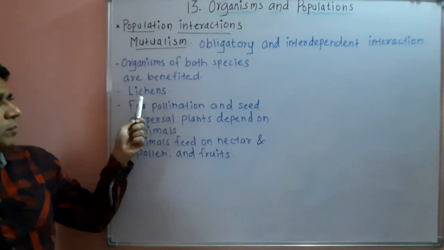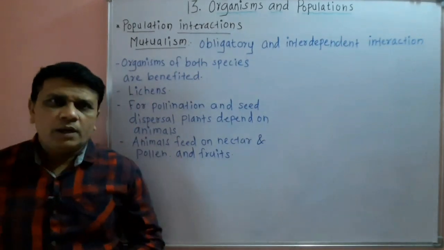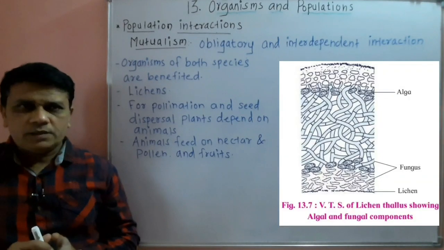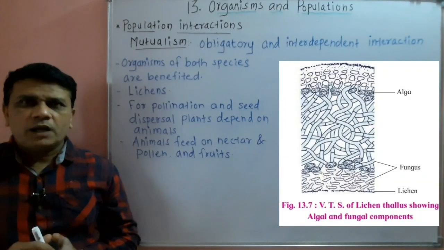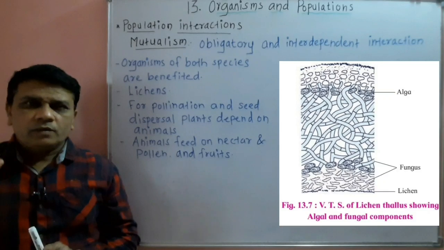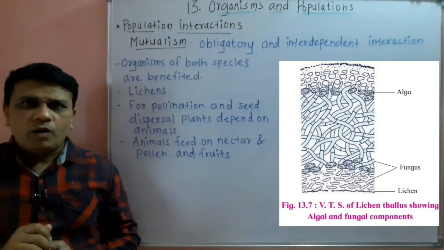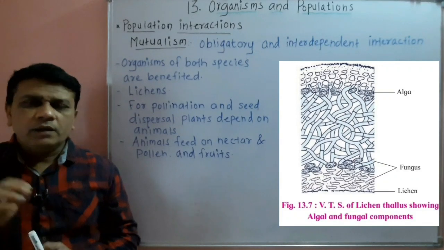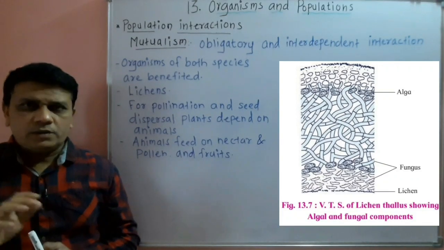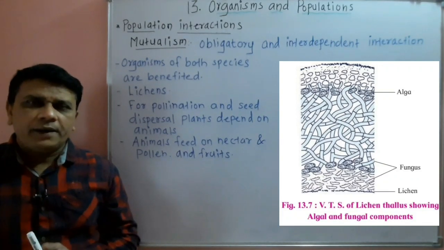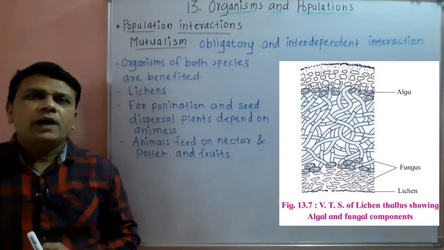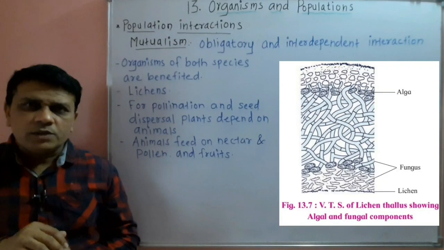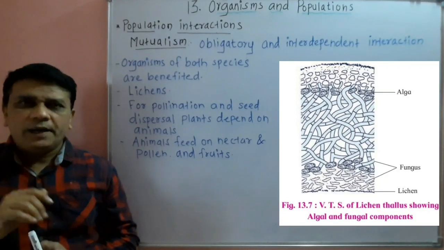Now for example, lichens. Now in 11th standard you have learnt regarding lichens. Now lichens are produced by the association of cyanobacteria or algae and a fungus. So the cyanobacteria or algae and fungus come together and form a common structure called lichen.